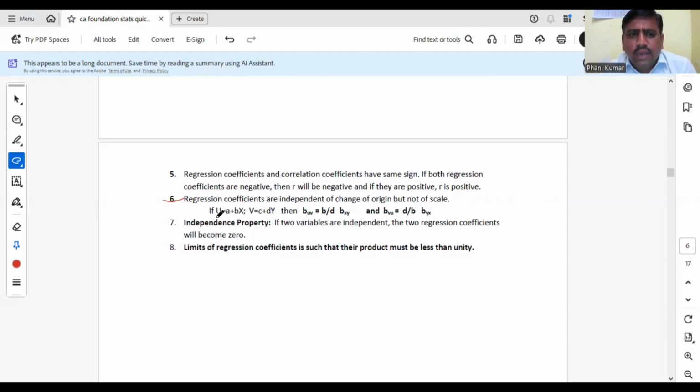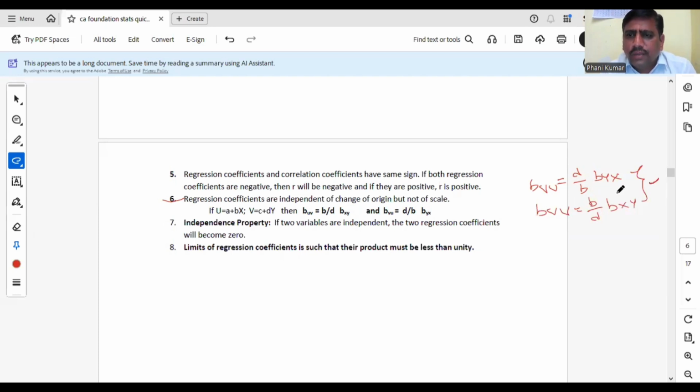Suppose u equals a plus bx and v equals c plus dy. That means the x variable is changed to the u variable by changing origin and scale. A is origin, b is scale. Similarly, the y variable is changed to the v variable, c is origin and d is scale. Already we have discussed that it is independent of change of origin, but depends on scale. So for the regression coefficient of v on u, bvu, what is the scale of v? d. What is the scale of u? b. So d by b into byx. So the bvu formula is d by b into byx, and the buv formula is b by d into bxy.